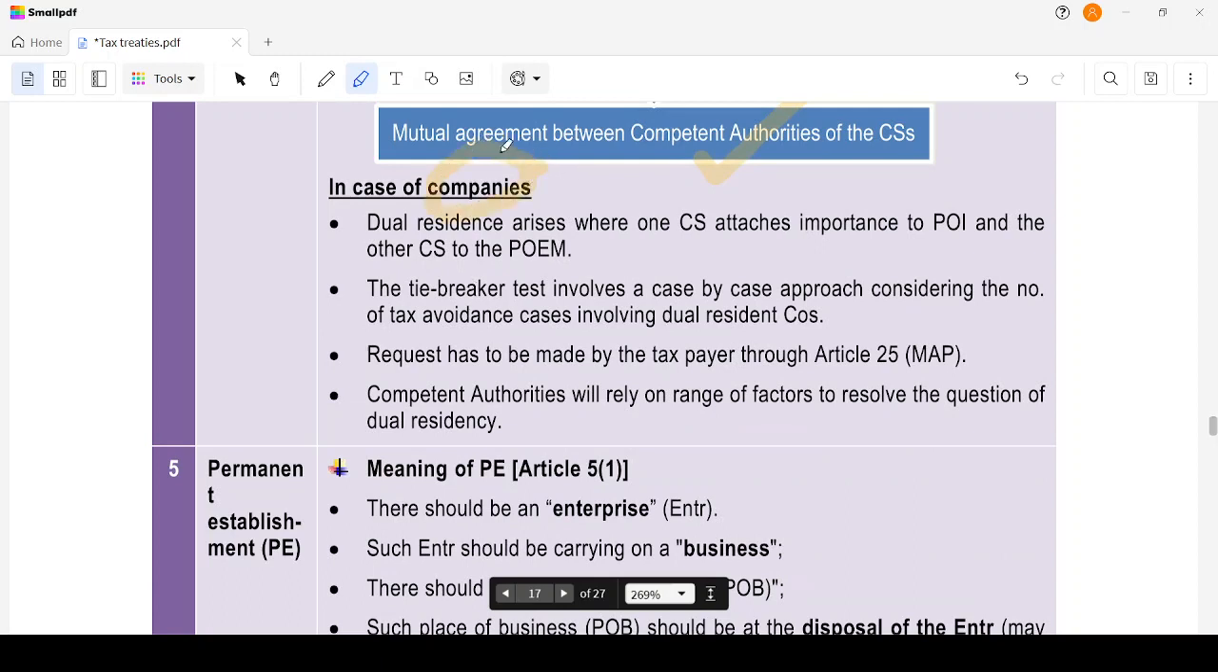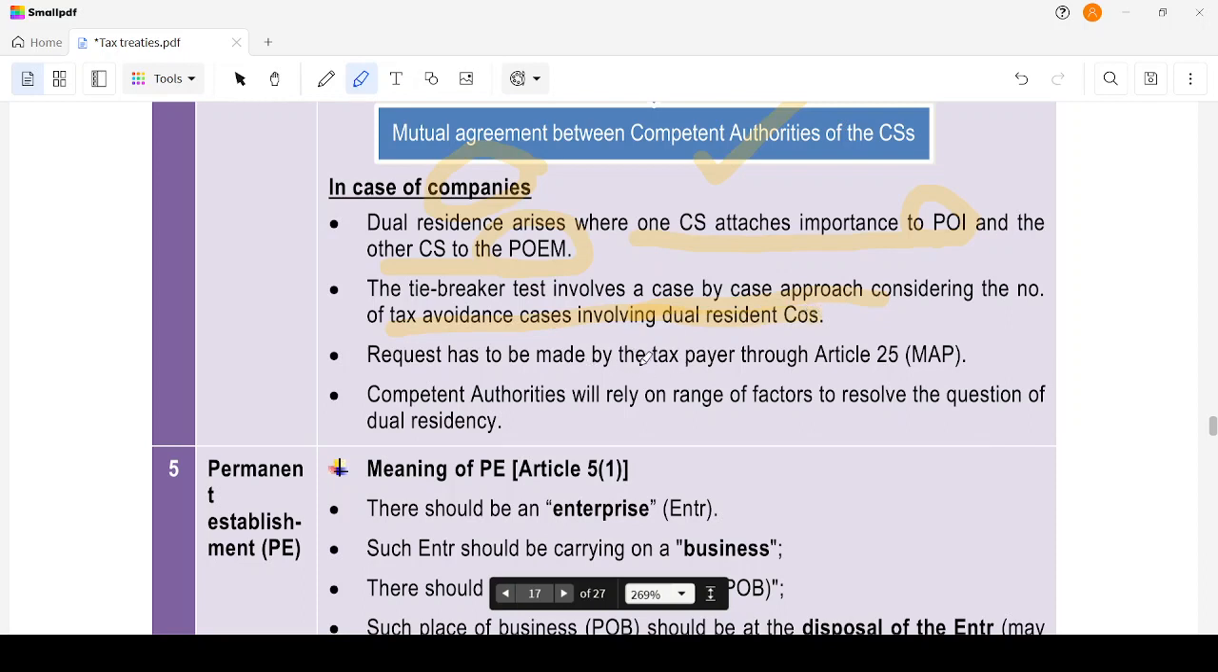Now, in case of companies, dual residence arises where one contracting state gives importance to the place of incorporation and the other contracting state to the place of effective management. So one will have the place of incorporation, the primary head office will be there in one country, and that country will base its residential status on place of incorporation. While in India, what we focus on is the place of effective management. The tiebreaker test involves a case-by-case approach considering the number of tax avoidance cases involving dual residence companies.